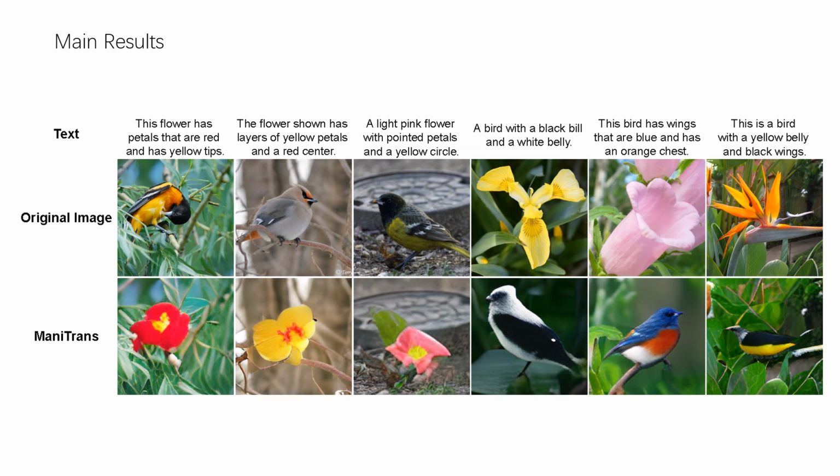This figure shows the manipulation from bird to flower and flower to bird on a mixture of CUB and Oxford. ManiTrans generates reasonable manipulated entities, which correspond to the text and fit the background, in both bird to flower and flower to bird settings. For example, in the third column from left, ManiTrans not only generates a flower consistent with the description, but also complements the upper left corner of the manipulated flower with a leaf, which shows that ManiTrans also learns the combination of the object information and the background.